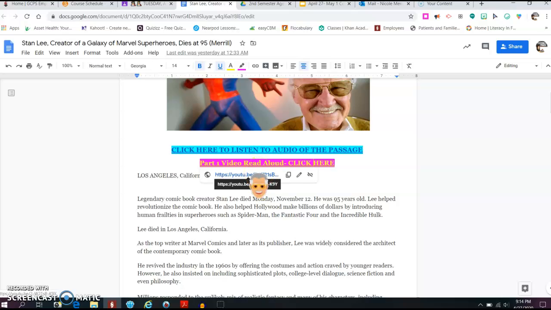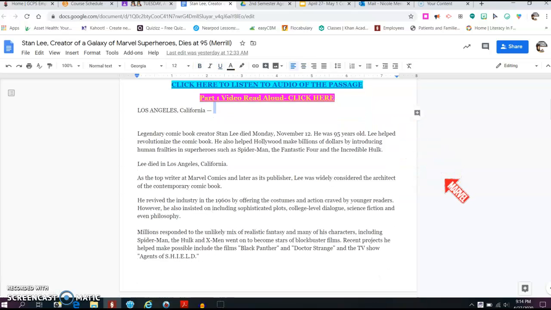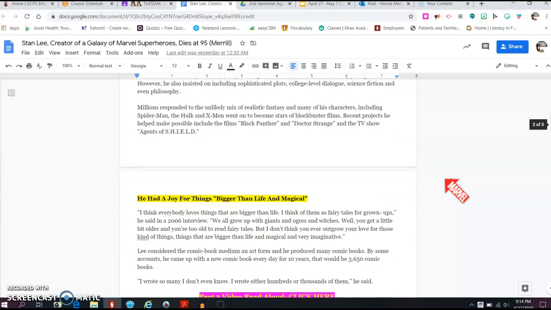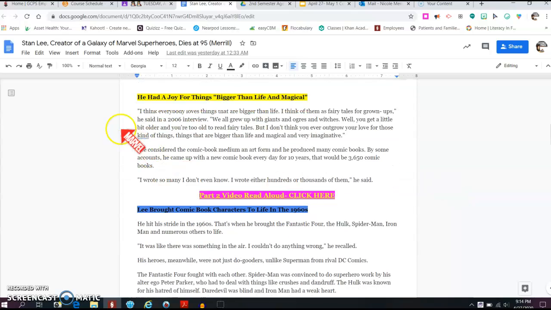In the video version, you will be able to see me highlighting and listening to me comment and annotate on certain things. So be sure to use those if you want. Then read through the passage. Notice that as we're going through, I have our subsections highlighted for you. It's important to understand each subsection.